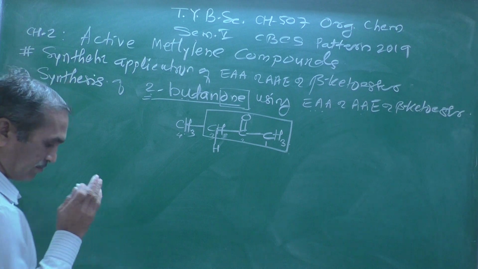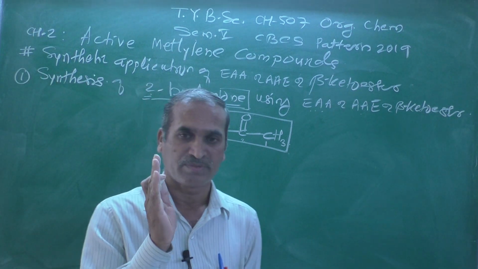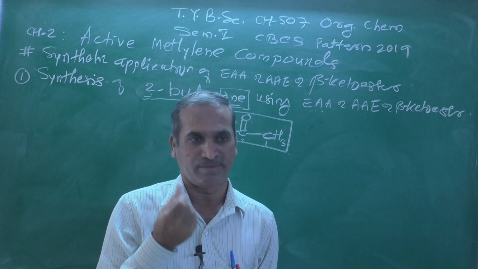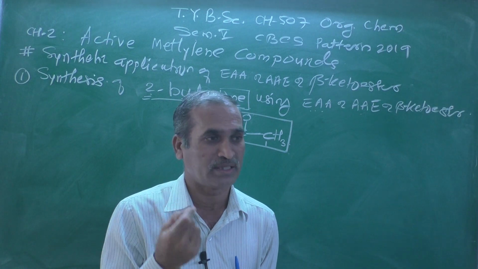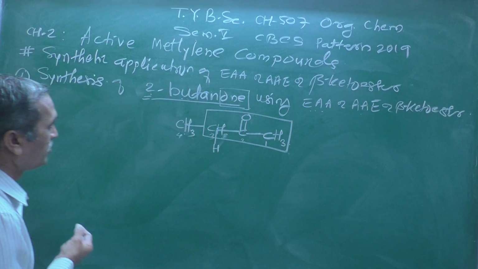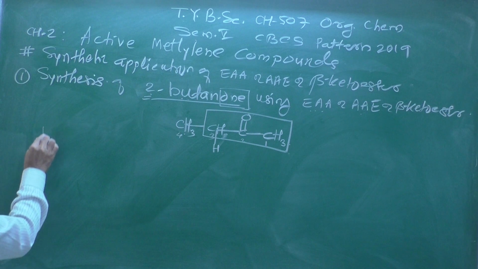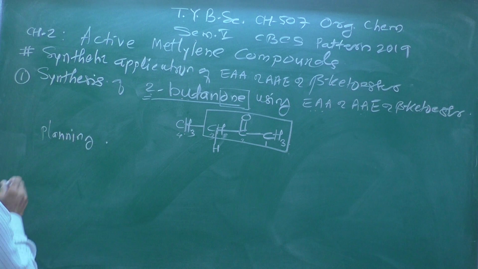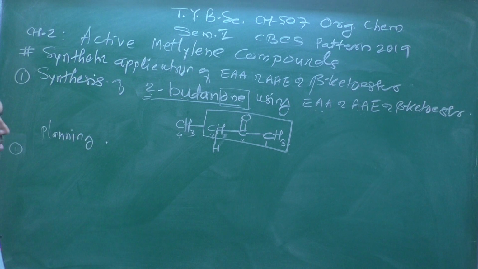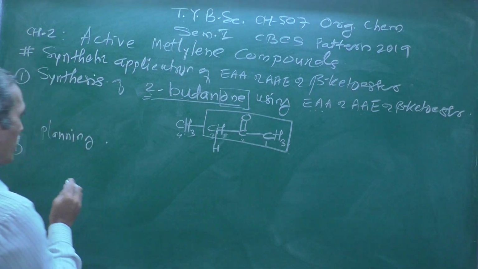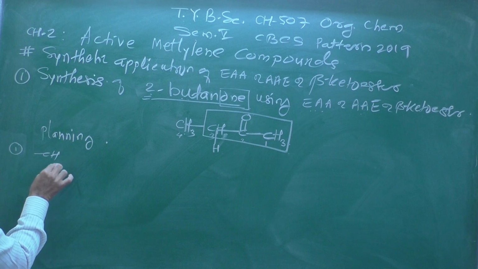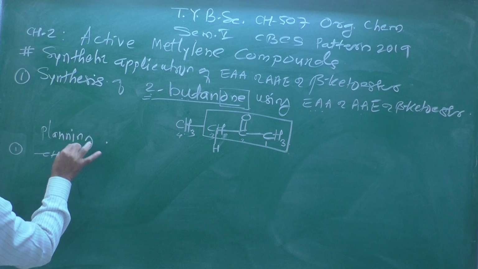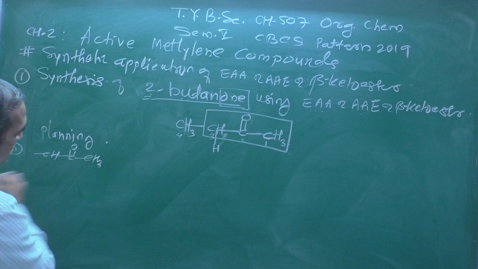So for that, first thing, you plan the synthesis. So I am writing here as planning first. In the planning, first point, first square bracket here, let us see CH, then C double bond O, CH3.